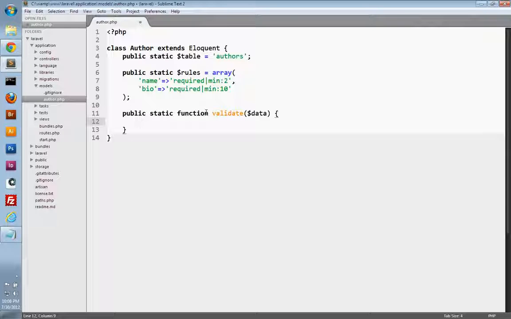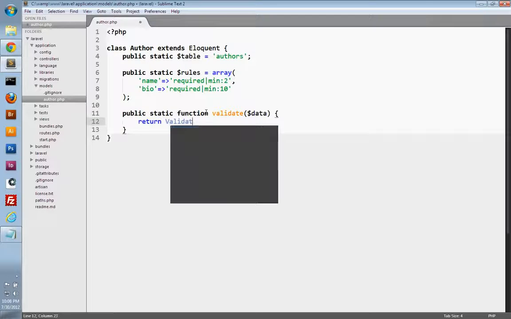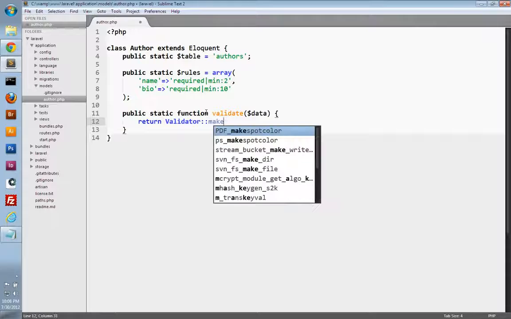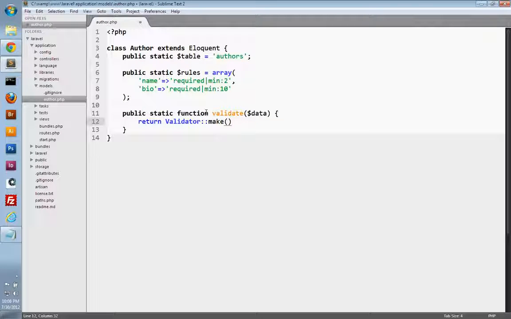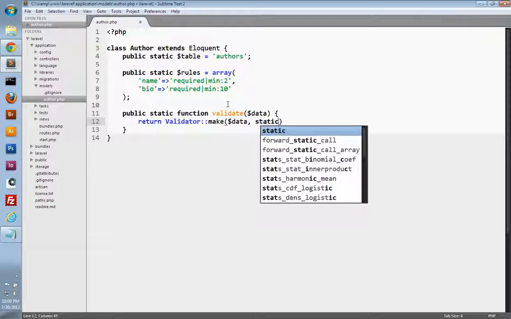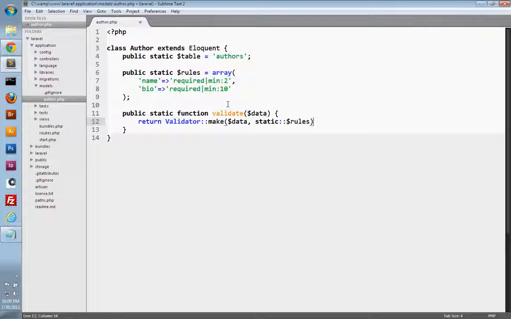And Laravel has a validator class which we can use to validate our data with. So we're just going to return, and we'll call the validator class and its make method, and this is going to create a validator for us. So it takes 2 parameters. The first parameter is the data that you want to validate, so we just pass in our data here, and the second parameter are the rules that you want to validate the data with. So we'll use our static rules property from up here. So we'll just say static and then the rules property.